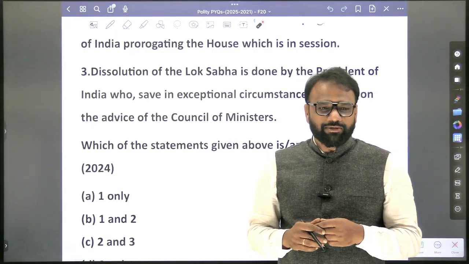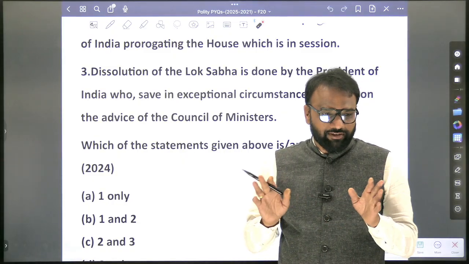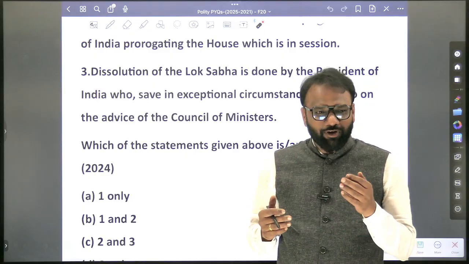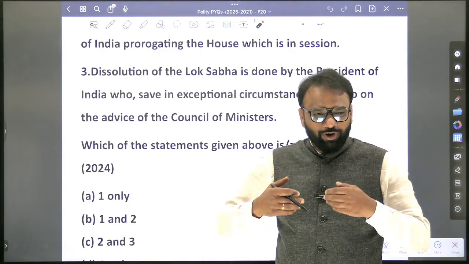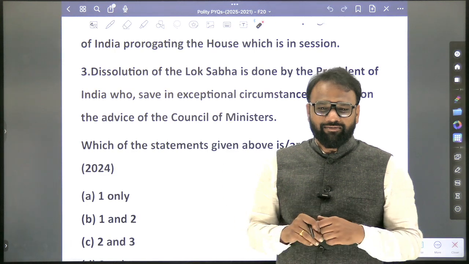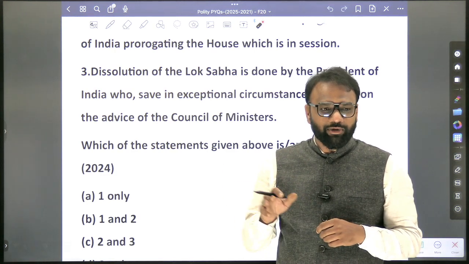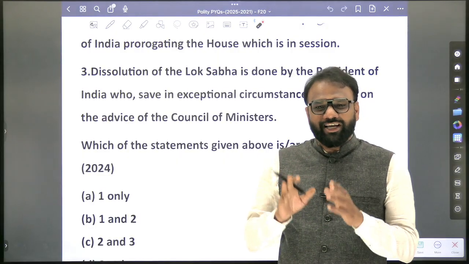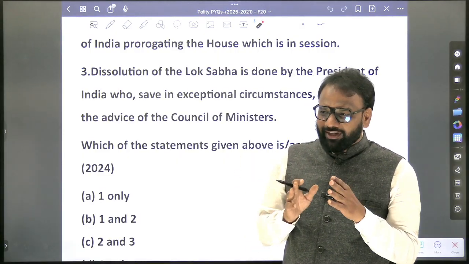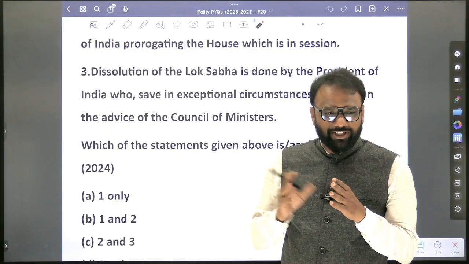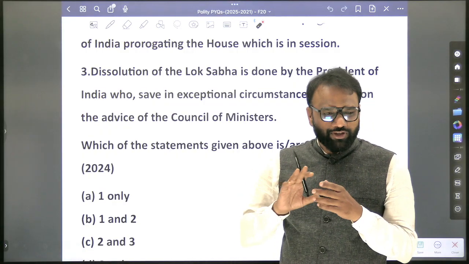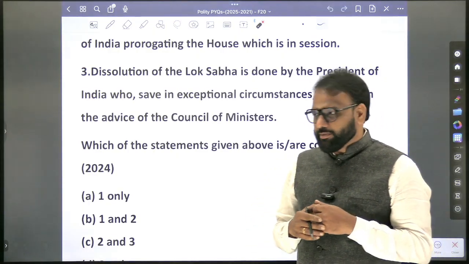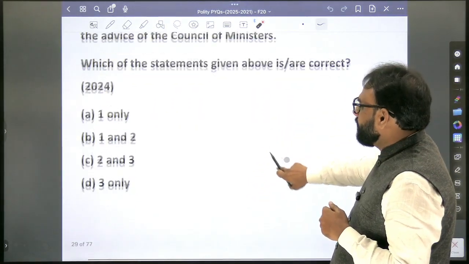Or sometimes the no confidence motion will not be brought at all. What happens? Before the no confidence motion is brought, the ruling party will understand that we have lost faith. So before the no confidence motion is passed, they themselves will resign. It happened during the time of Atal Bihari Vajpayee. So it is not necessary always that the no confidence motion has to be passed. If they get to know beforehand that some people on our side have switched their opinion or switched the party, then they can resign before the no confidence motion is passed.